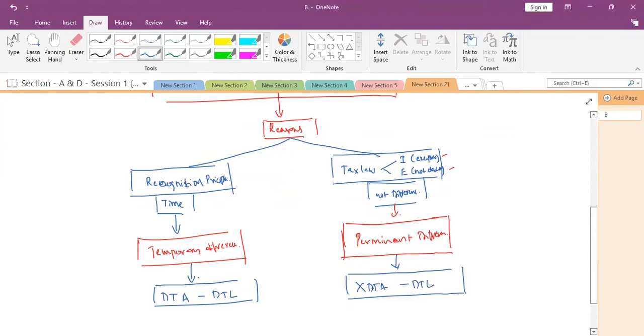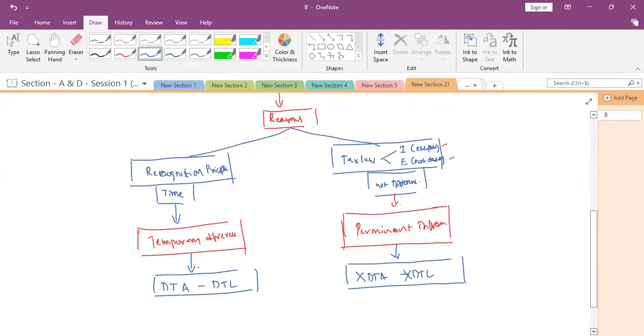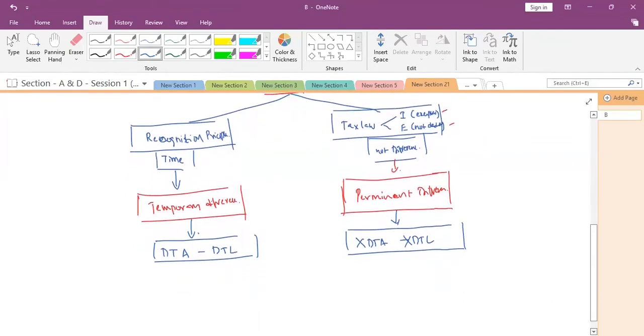So this is the overall discussion we had, and now we will be focusing on the temporary differences.